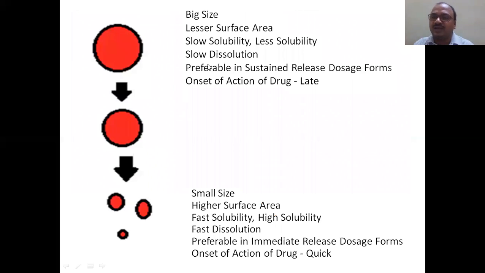And see what happens when you reduce the size. One interesting point will happen. Solubility increases when you reduce the size. It is very important in biopharmaceutics also.